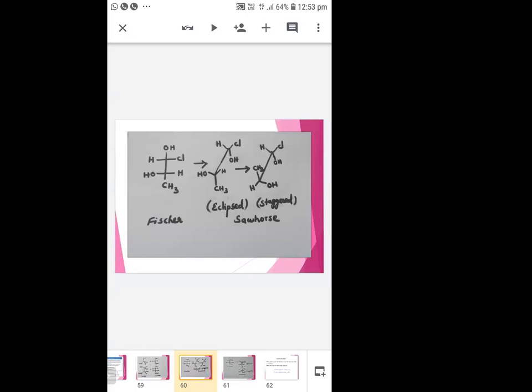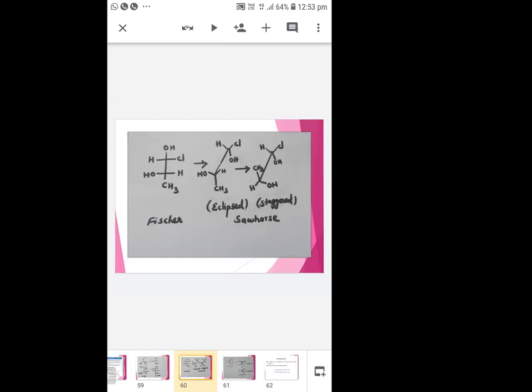To write eclipsed, you can use the inverted Y or Y form for both carbons, keeping the groups the same way. Here see the back carbon H, Cl, OH, and here OH, H, CH3.